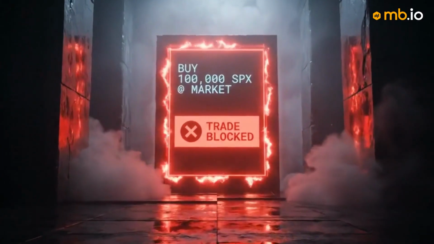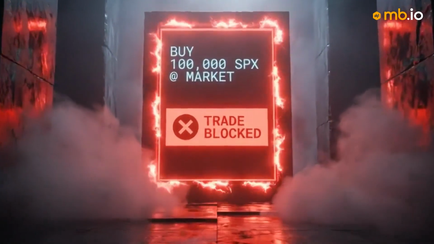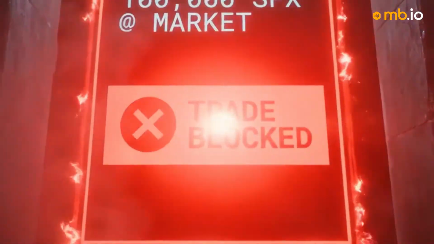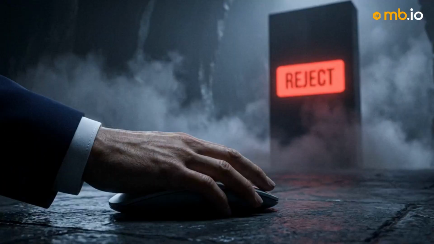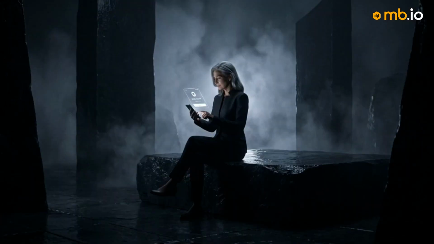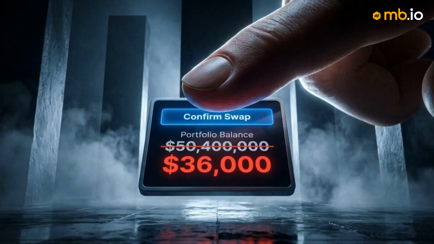In traditional finance, a centralized broker has the authority to reject an order that results in a 99% loss. They act as a final gatekeeper against catastrophic user error. A truly permissionless system provides users with absolute control over their assets. That control includes the freedom to manage wealth without intermediaries, and the freedom to mathematically destroy it with a single tap.